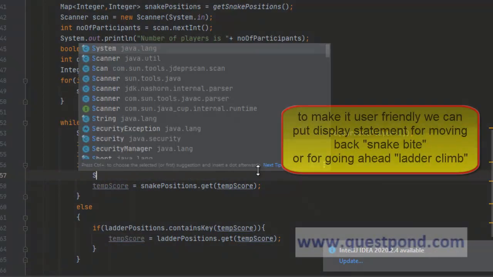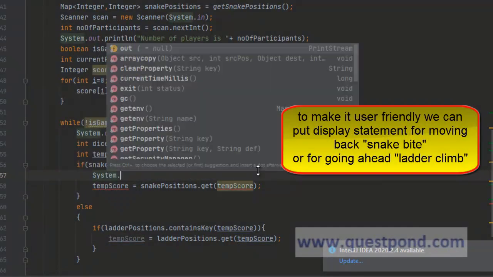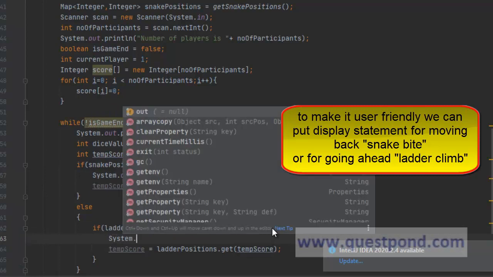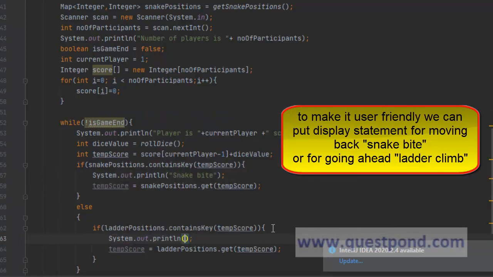Now just to make it interesting, we will say system.out.println snake bite, correct? And here we will say system.out.println ladder climb.